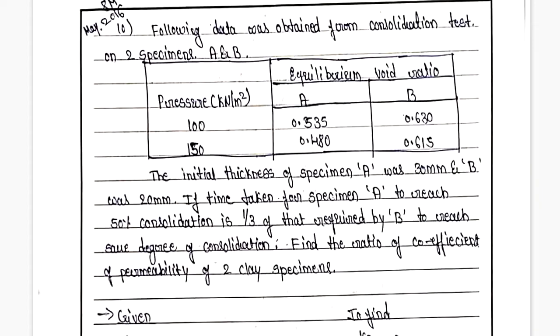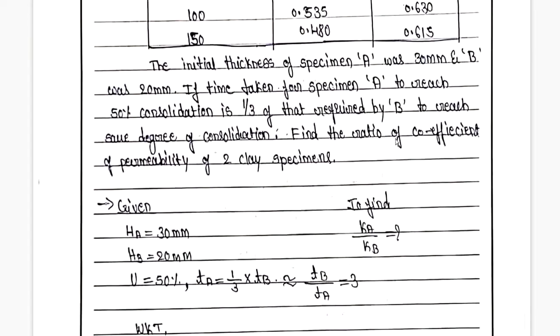In this problem there are two specimens. 100 and 150 was the pressure applied. Initial and final void ratios for both specimens are given. They have also mentioned the thicknesses of both specimens: specimen A's thickness is 30 mm, specimen B's thickness is 20 mm. Percentage of consolidation is 50%, and the time taken is mentioned in ratios. You can see over here, the time for specimen A to reach 50% consolidation is one third of that required by B.